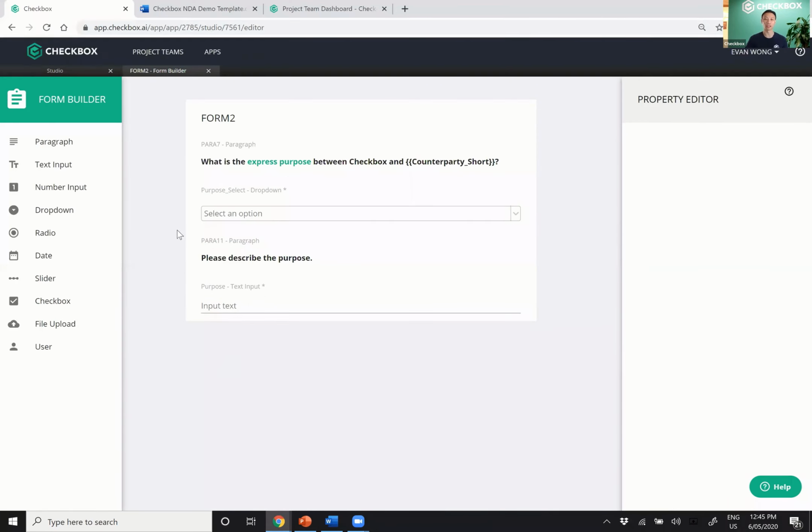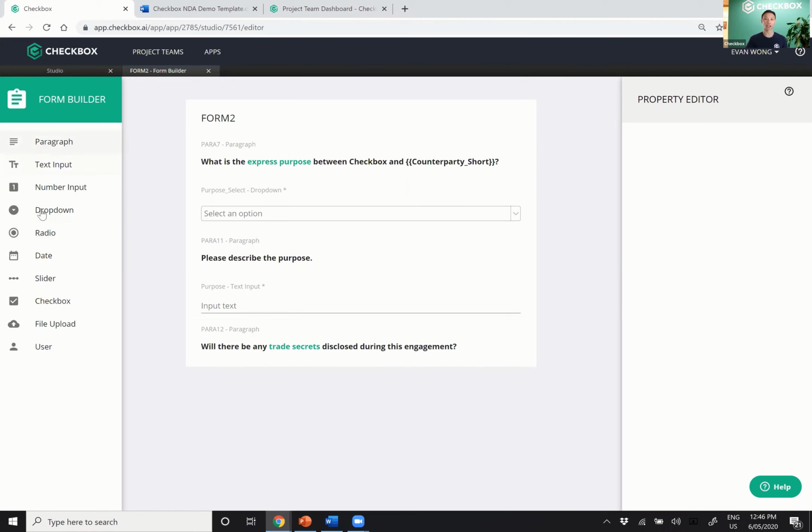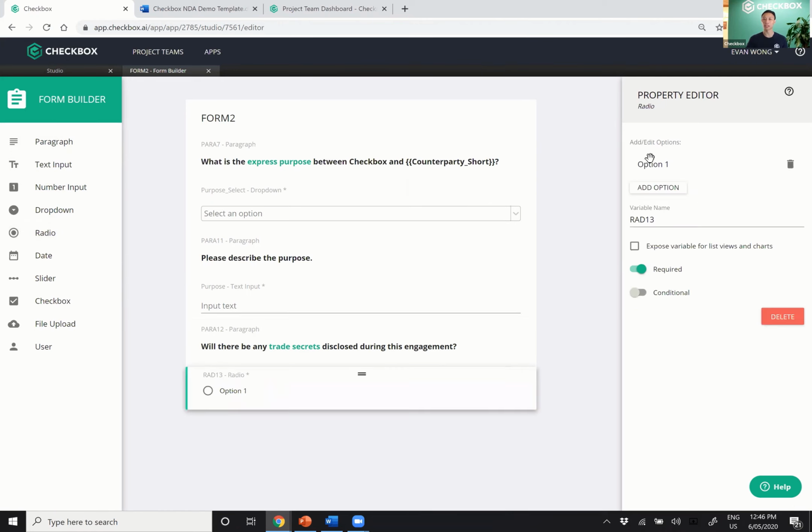Let's add a question around, will there be any trade secrets disclosed during this engagement? We can also color the words trade secrets just so they stand out a bit, and then we'll use a different kind of form element. Let's use a radio button this time, and let's just use yes and no, nice and simple. Okay, and we'll call this trade secret. Excellent. All right, all the questions are done.